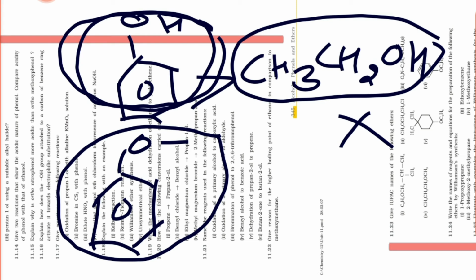After the resonance, means phenol is having a resonance. After the releasing of H positive ion, it is forming the phenoxide ion, and this phenoxide ion is more resonance stabilized than the resonating structure of the phenol. Clear? But in ethanol there is no such resonance here, and this alkyl group is acting as an electron releasing group. So release of H positive will be difficult. Is that clear? All the structures and the explanation we have already done.